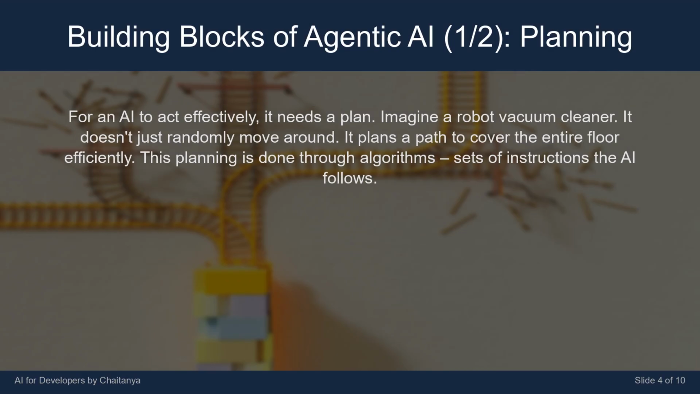For an AI to act effectively, it needs a plan. Imagine a robot vacuum cleaner. It doesn't just randomly move around. It plans a path to cover the entire floor efficiently. This planning is done through algorithms, sets of instructions the AI follows.